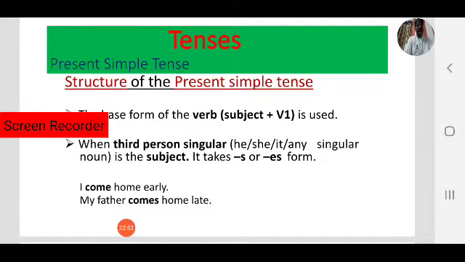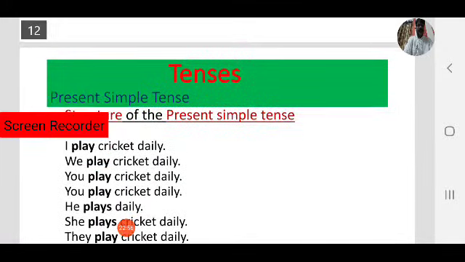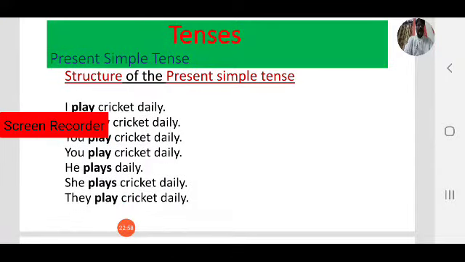Okay, let us see some examples, how it changes. Play, you know, play is a verb. The base form is play. Present form is play, also called the base form. Played is the past form or V2. Playing is the present participle or V-ing form.